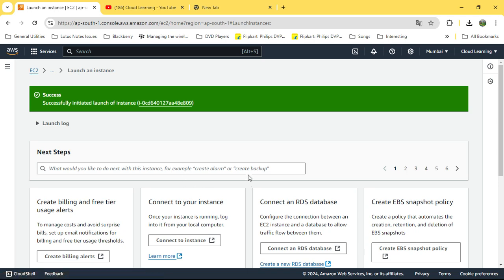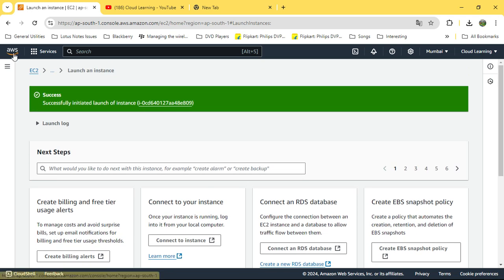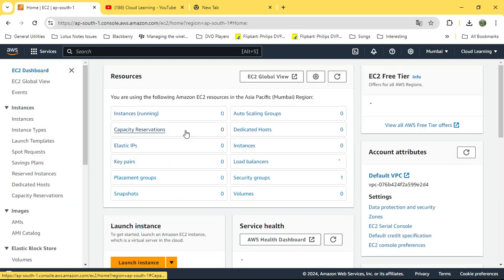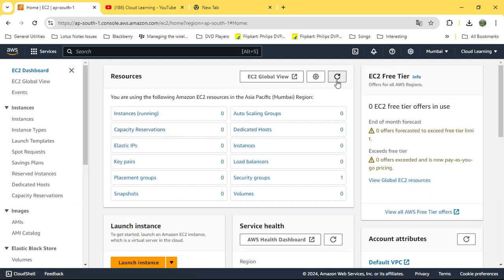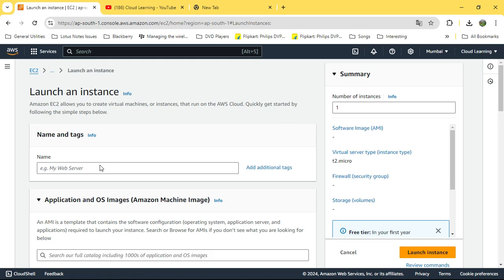It will take approximately 5 minutes to be able to connect to the Windows machine. So meanwhile we can create a Linux instance as well, to save time. So I go to instances again and go to launch instance again. I say Linux DevOps machine.